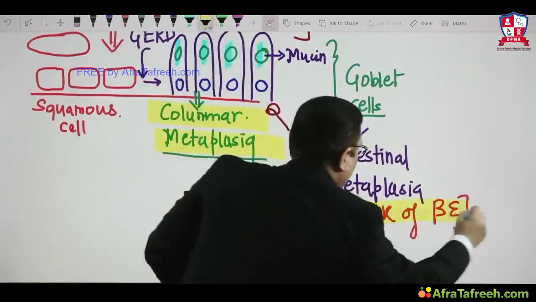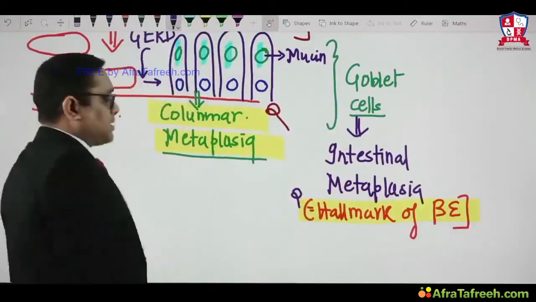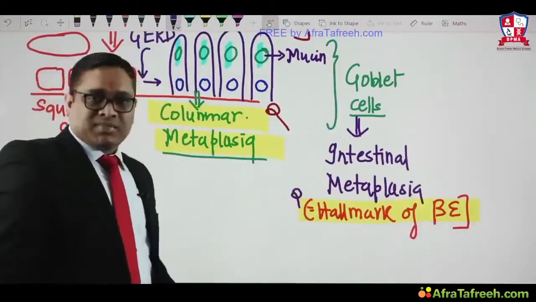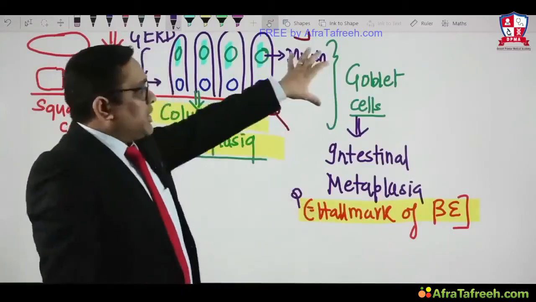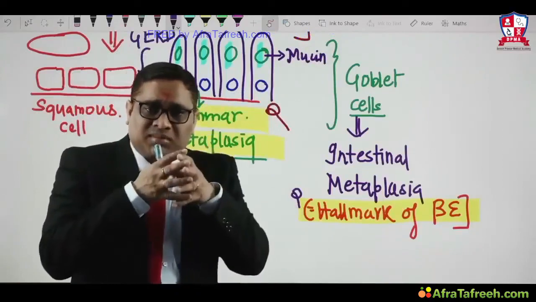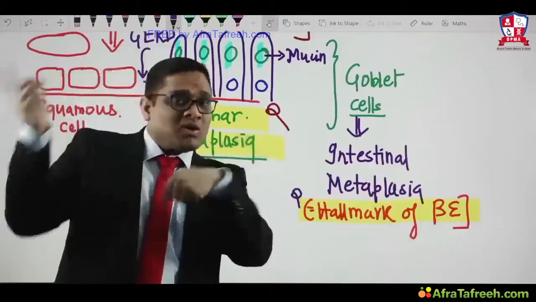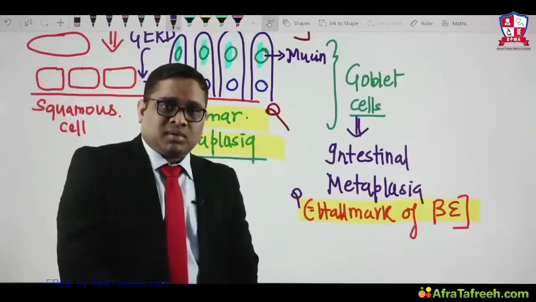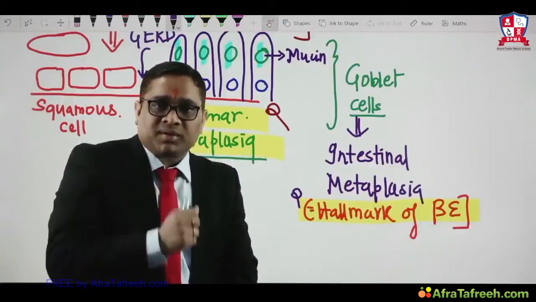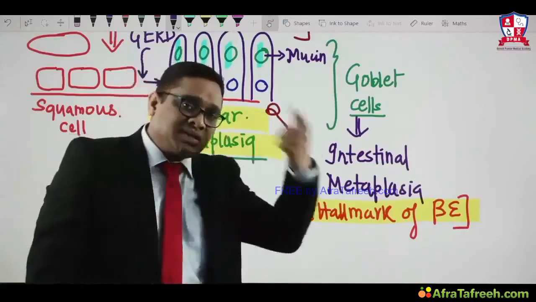This is another important and frequently asked question in exam. The hallmark of Barrett's esophagus is intestinal metaplasia. What does that mean? Goblet cells are seen. So the question comes to our mind, how are we going to discriminate this goblet cell of Barrett's esophagus from the normal goblet cells of the intestine? That was an AIIMS question in a previous year.